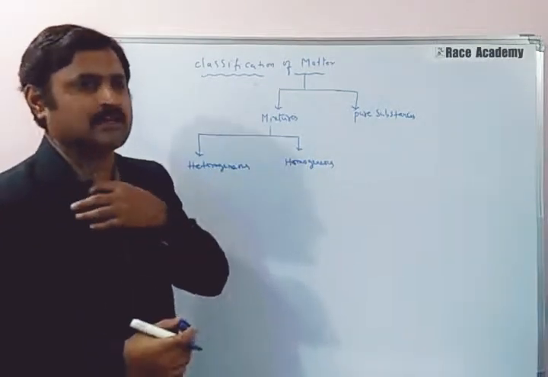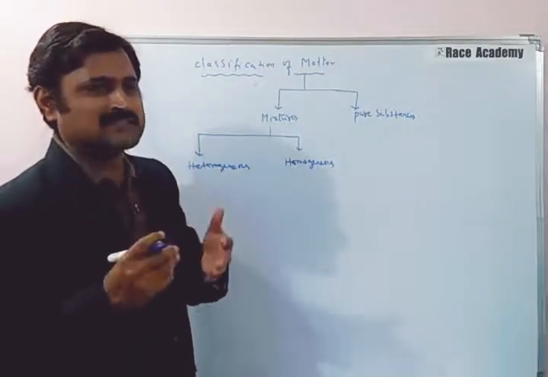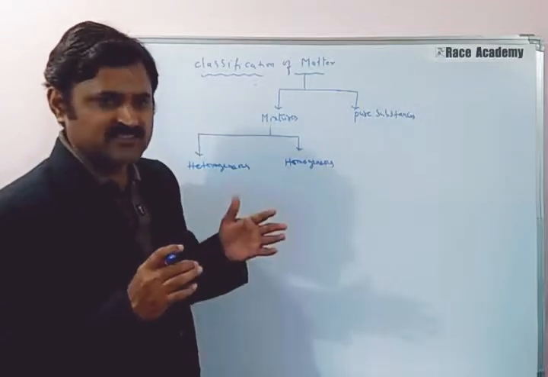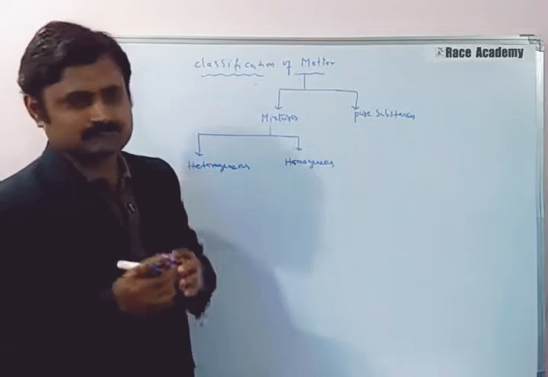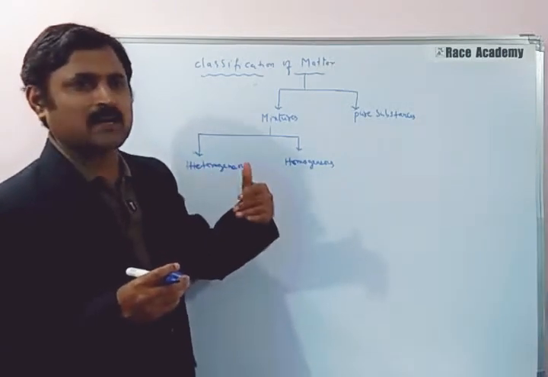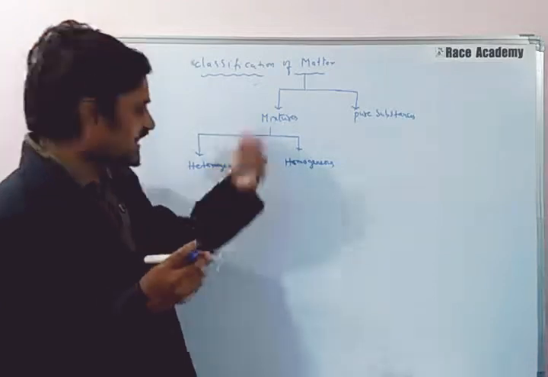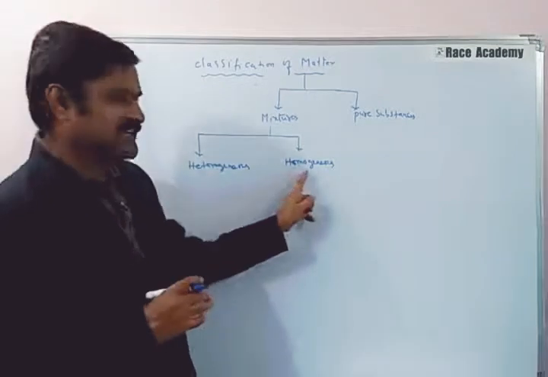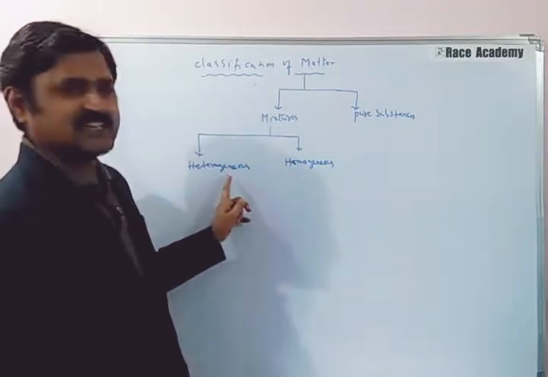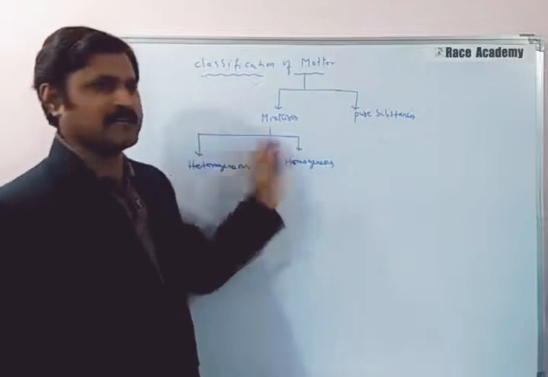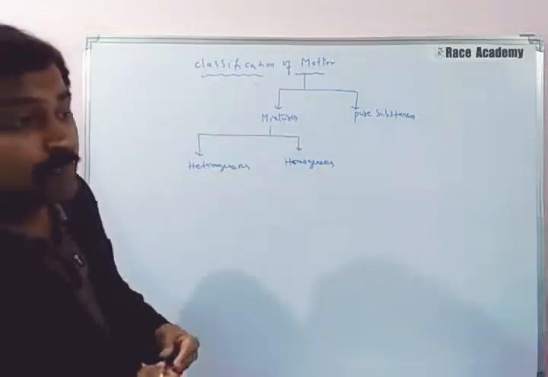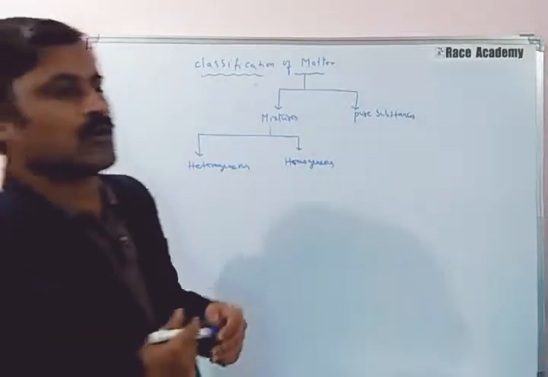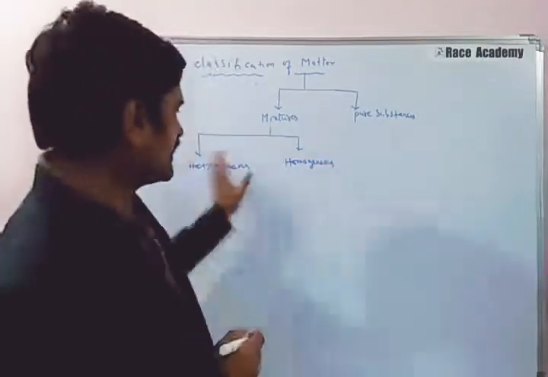In this classification, if different components are clearly visible, then they are a heterogeneous mixture. Hetero means different. A homogeneous mixture is one whose components are blended together so well that the mixture looks like just one substance. So homogeneous mixture is different, heterogeneous mixture is different. It is very clear from the name itself what kind of mixture that is. And once we can see two or more components, that is heterogeneous.